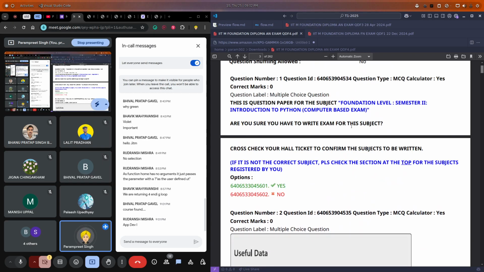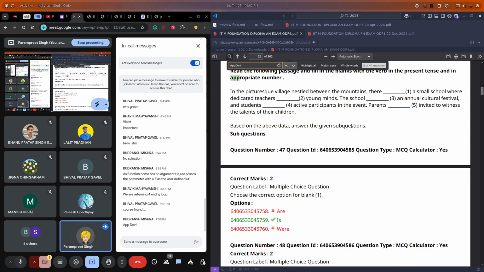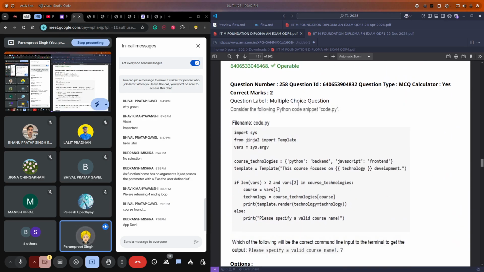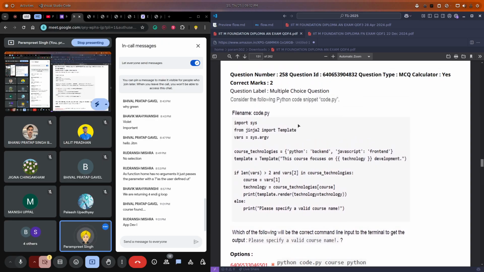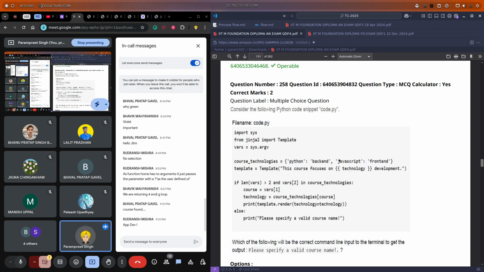Let's do it a little faster. I guess most questions will be the same, so we'll skip those. These are some theory based questions and all. By the way, this was the Jan 2024 and this is the May 2024 term paper.